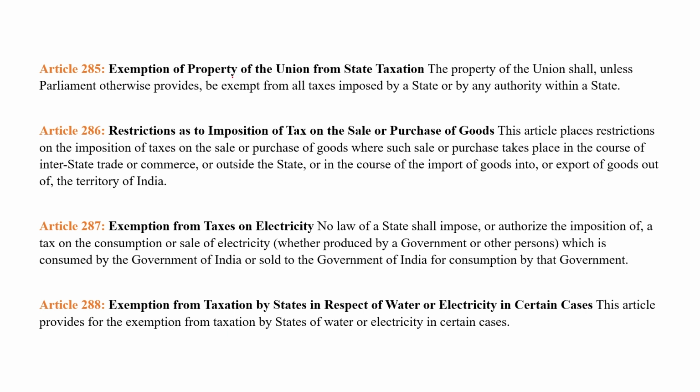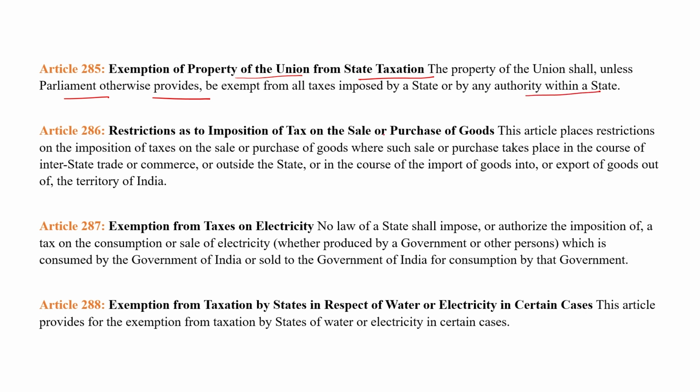285, exemption of the property of the Union from state taxation. The property of the Union shall, unless Parliament otherwise provides, be exempted from all taxes imposed by a state or by any authority within the states.